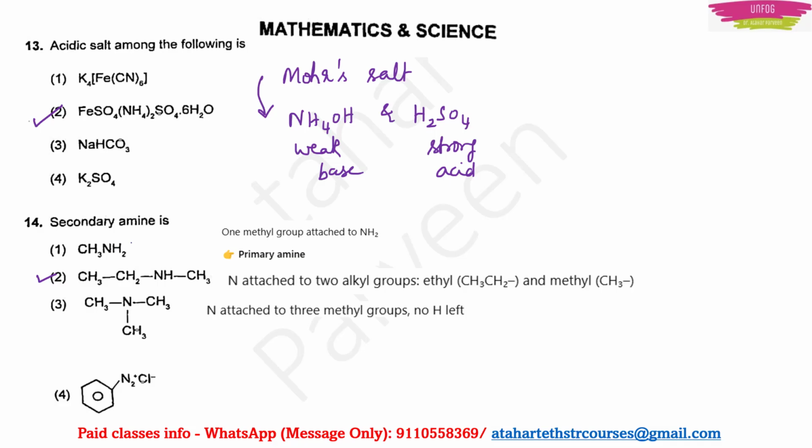For primary, 1, and for tertiary, 3 methyl groups will be there. In primary, 1 methyl. In tertiary, 3 methyl. Whereas in secondary, 2 alkyl groups will be there. Usually we write it like this: NH and 2 groups will be attached to nitrogen. So we call it as a secondary amine. Option 4 is having a benzene ring, so that does not come into our picture.